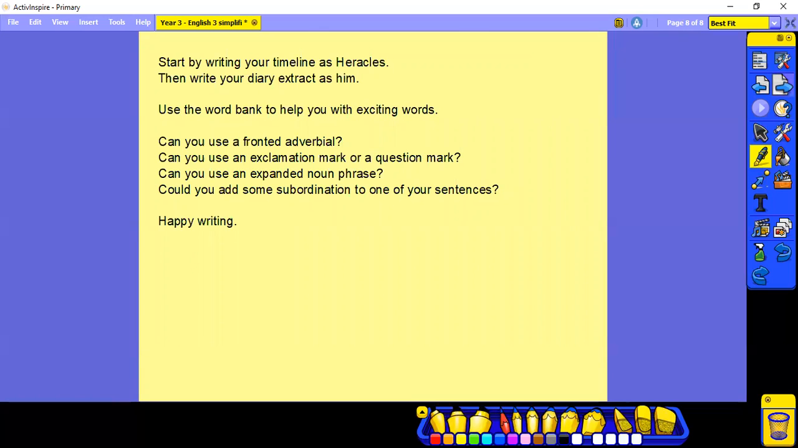So start writing your timeline first, then write your diary extract. Use the word bank to help you with exciting words. Can you use a fronted adverbial? Can you use an exclamation mark or a question mark? Can you use an expanded noun phrase? And after practicing this today, could you add some subordination to one of your sentences?